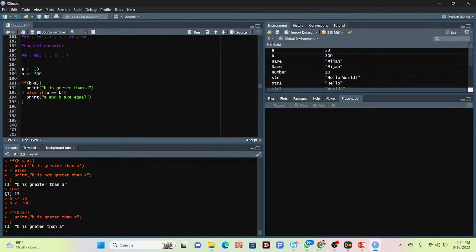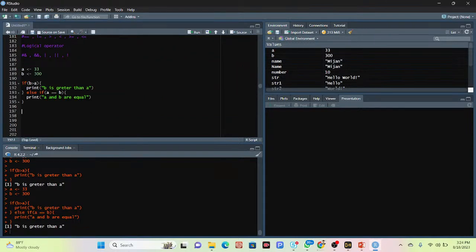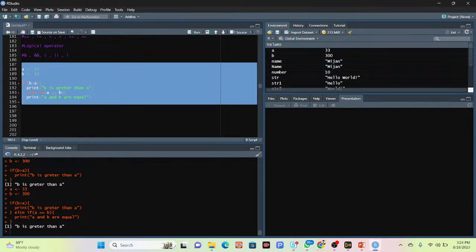When I run the code again, I get the result b is greater than a. But when I put 33 and click run again, I get the result a and b are equal.